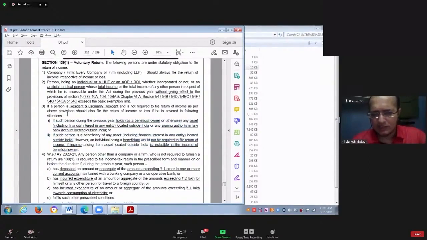It says, if a person is resident and ordinarily resident, who can be resident and ordinarily resident? Only an individual or HUF can be.